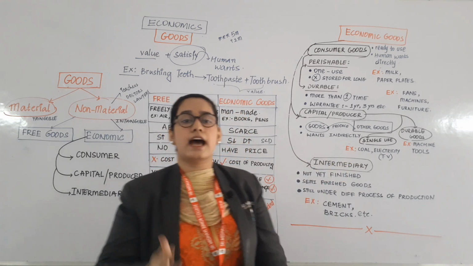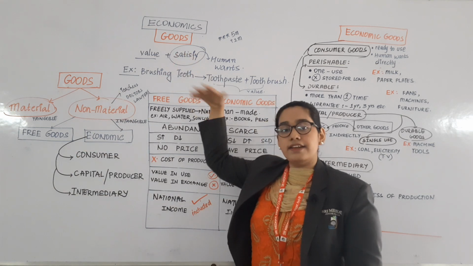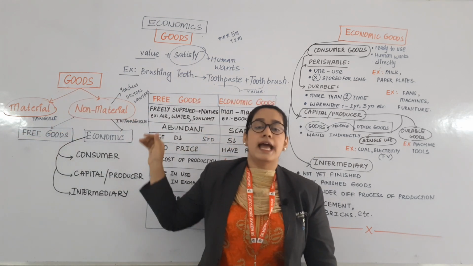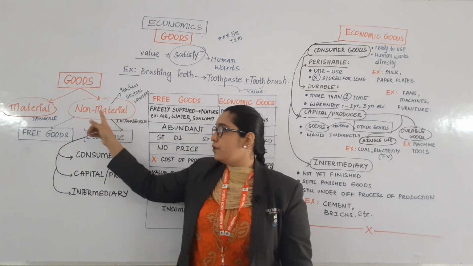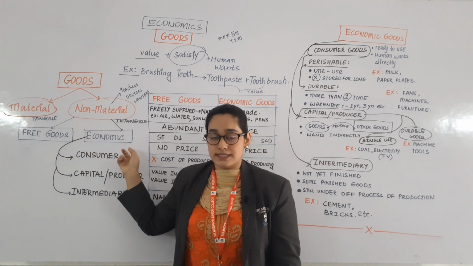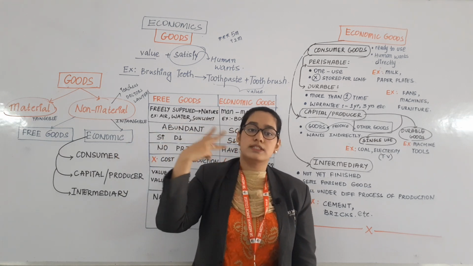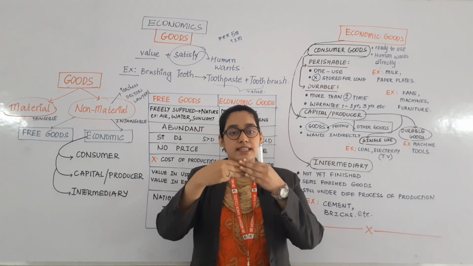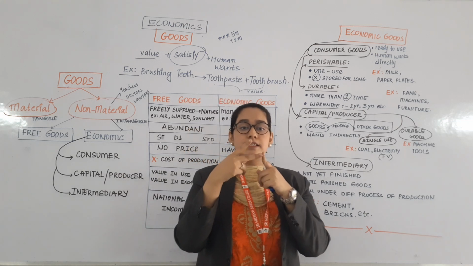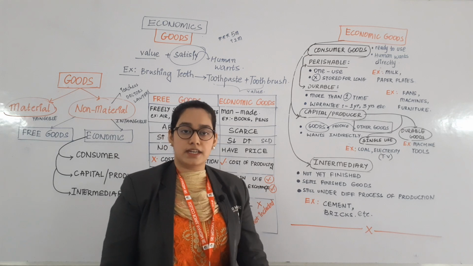Let us quickly have a glance at all the topics we have discussed today: goods and various kinds of goods. Goods are divided into two types: material and non-material. Non-material is again divided into free goods and economic goods. Economic goods are divided into consumer goods, capital goods, and intermediary goods. Consumer goods are divided into perishable and durable, capital goods into single use and durable goods, and the final one is intermediary goods.